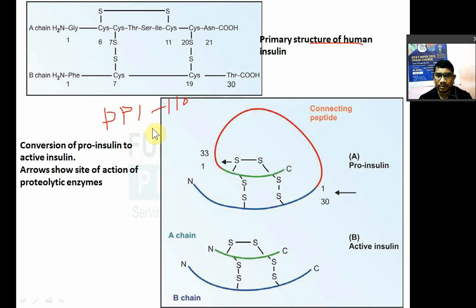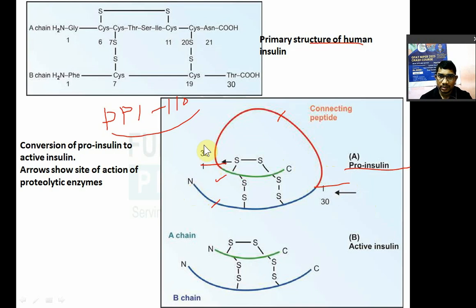After pre-proinsulin, it is broken down by proteolytic enzymes and converted into proinsulin. What is proinsulin? So this is a proinsulin. 86 amino acids are there in a proinsulin. Proinsulin will have three chains: this is the A chain, this is the B chain, and this is the C chain. Now from the proinsulin, again the proteolytic enzymes will act at this site and cut from here. Who cuts? The proteolytic enzyme.